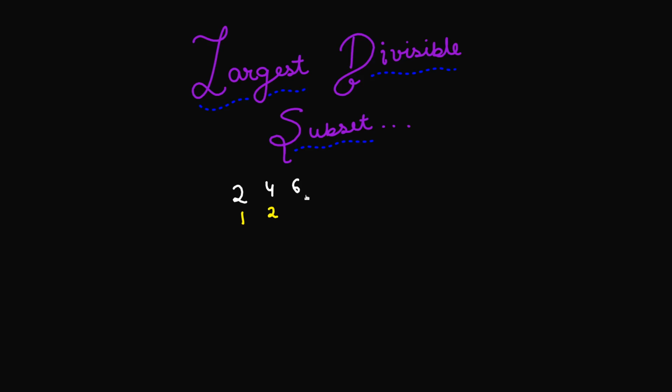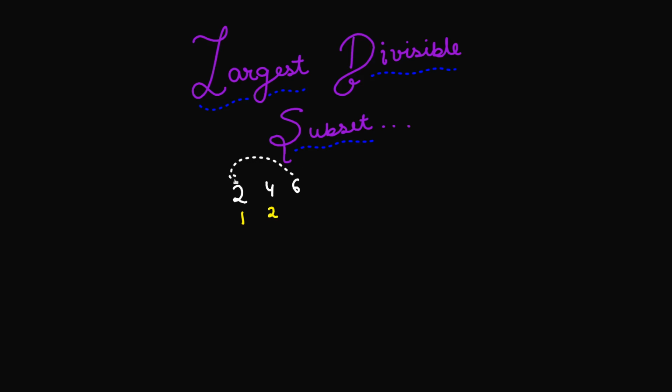If I add 6, the first thing we should ask is, can I have 4 along with 6 in the subset? The answer is no. Because 4 does not divide 6, neither the other way around. So if I am having 6, I cannot have 4 in the same subset, because one number should definitely divide the other number. That's what we need to have.